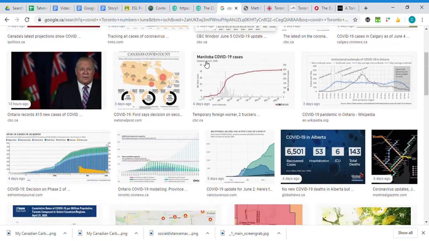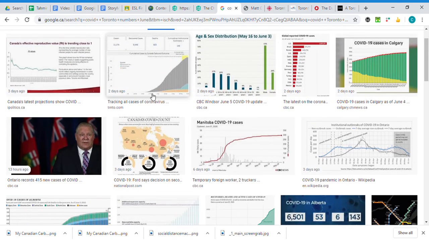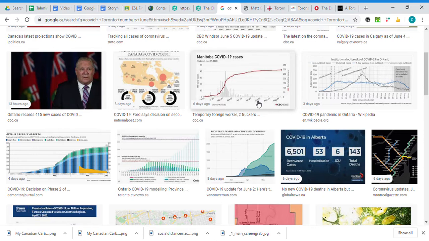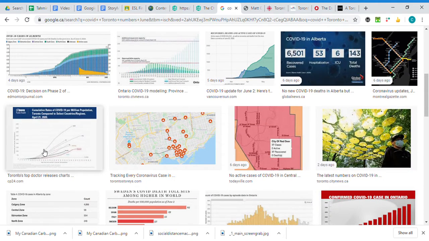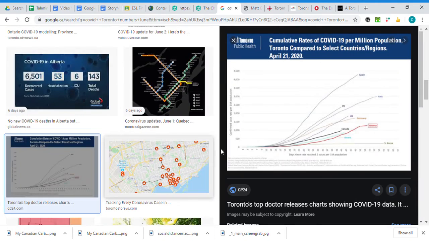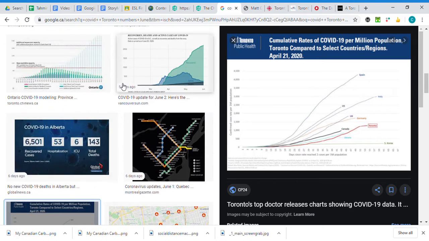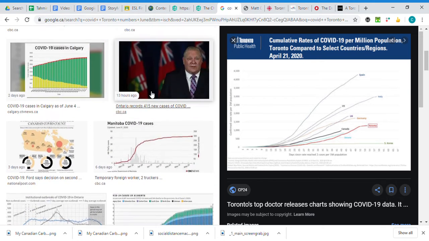Now, I wasn't able to actually find a great graph related to Toronto that was easy to see. There is one here about Toronto, but when I click on it, you'll see that it's actually really difficult to see, and it ended up actually not being about Toronto very much. It was just about Canada in general. This is also a really bad graph to use because look at how hard it is to read the numbers. It's not very clear.